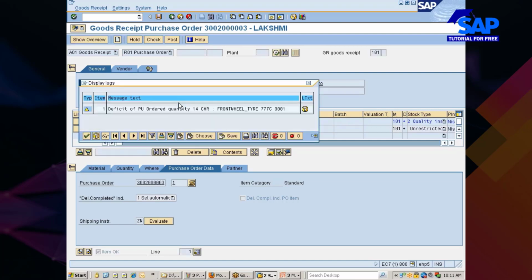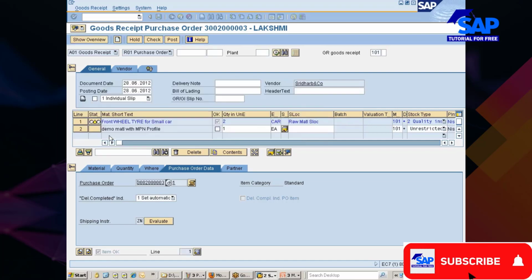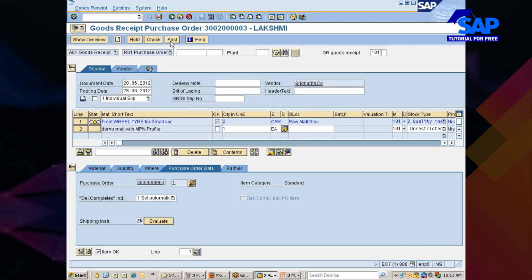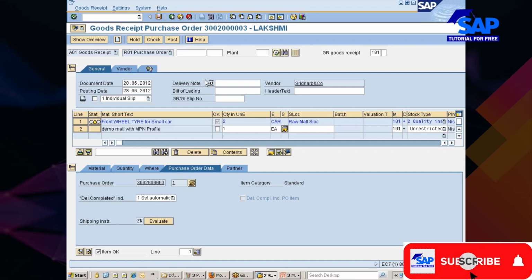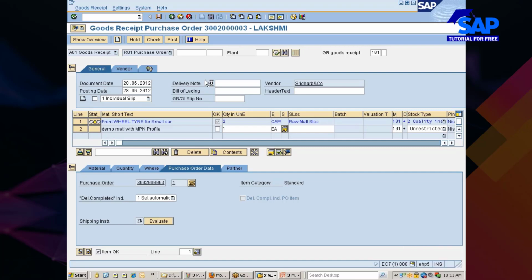Okay, deficit of quantity so and so, and now I'll go and post it. So now see what I have done: I have posted 2 cartons of front wheel tires with reference to so and so PO. I've posted this stock into 0001 storage location.